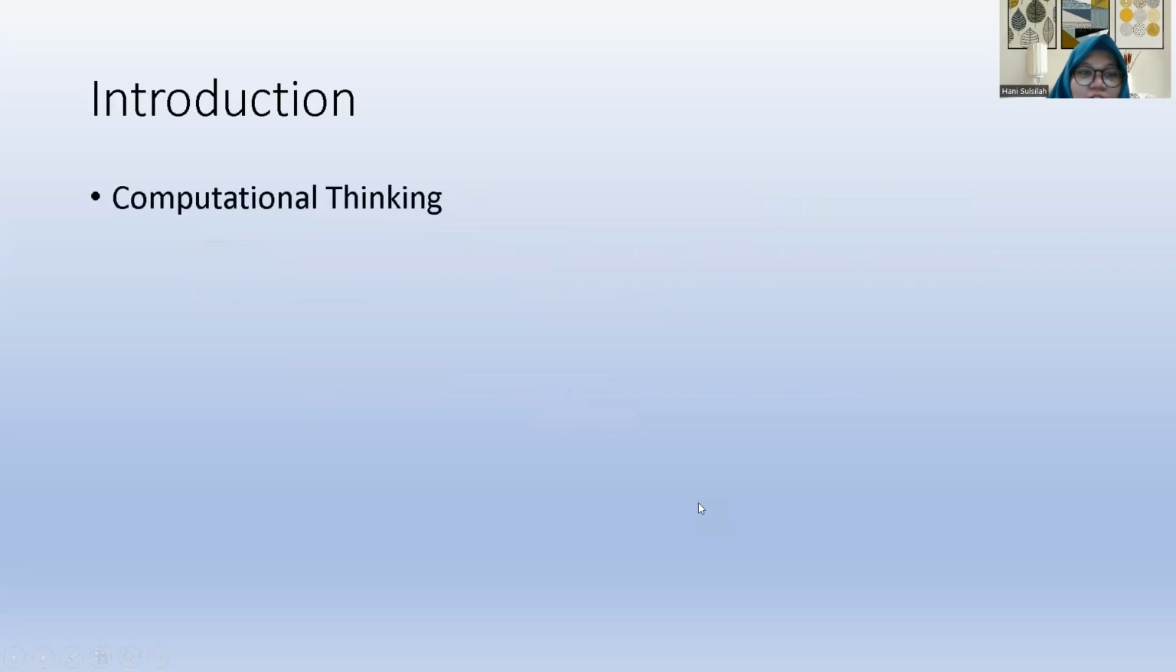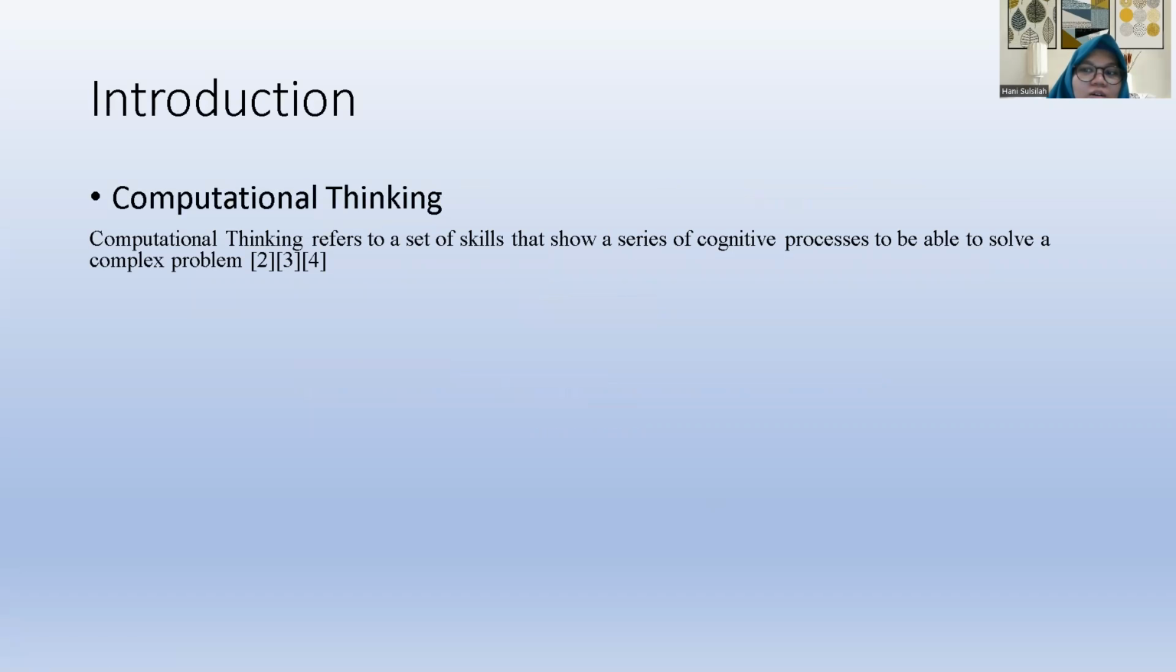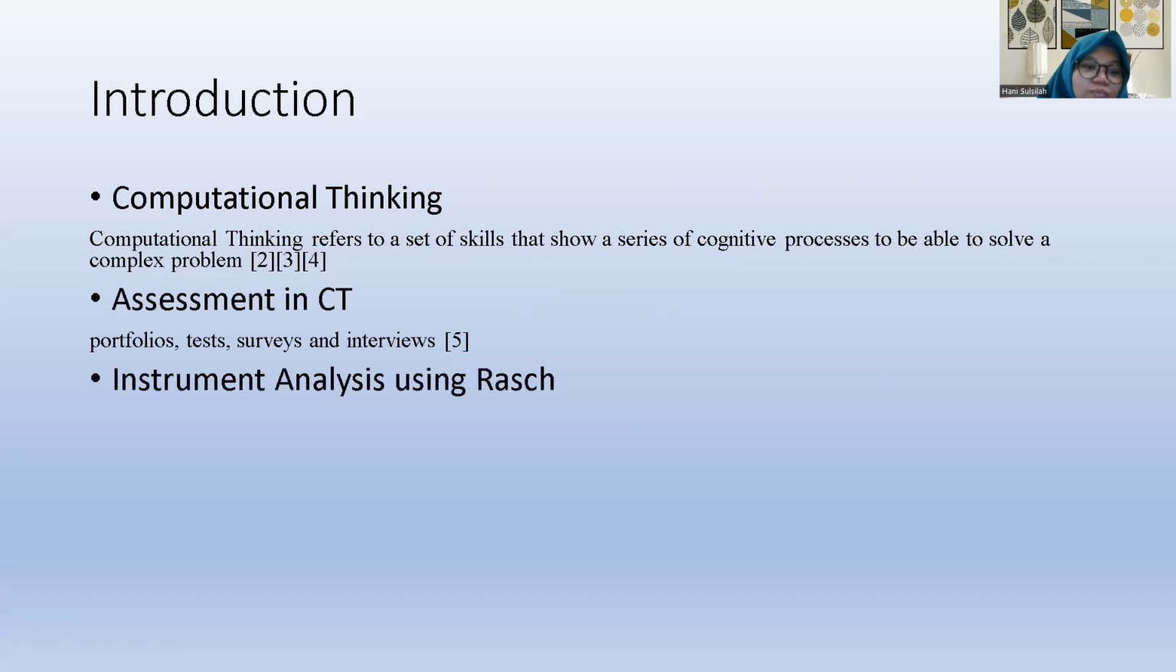Now we start from computational thinking. Computational thinking, according to many experts, refers to a set of skills that show a series of cognitive processes to be able to solve a complex problem. Several assessments in computational thinking include portfolios, tests, surveys, and interviews. Mostly portfolio, test, survey, and the last is interview.